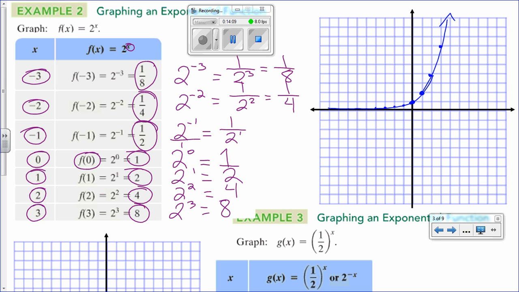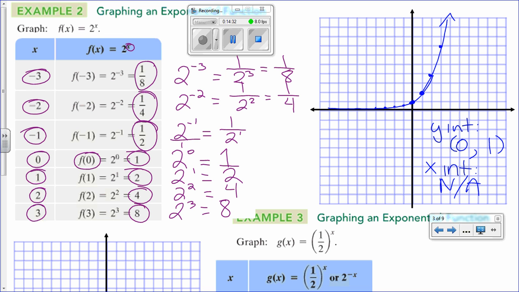Okay, and so where would you say the y-intercept is located at? Zero for the x value, 1 for the y value. Very good. Now, do we have an x-intercept? We do not, so we could say NA.